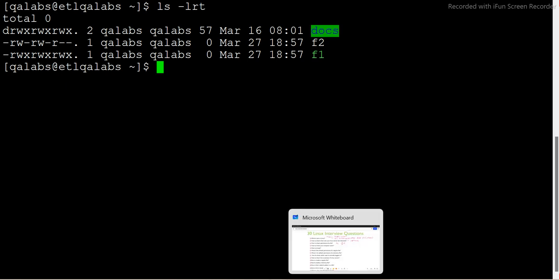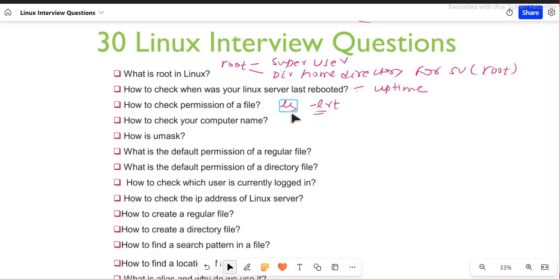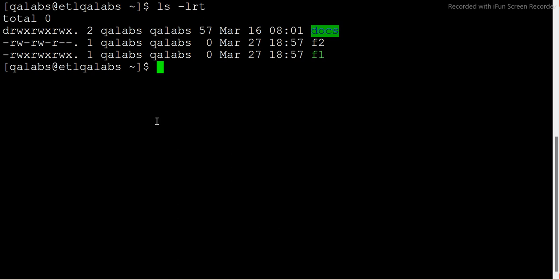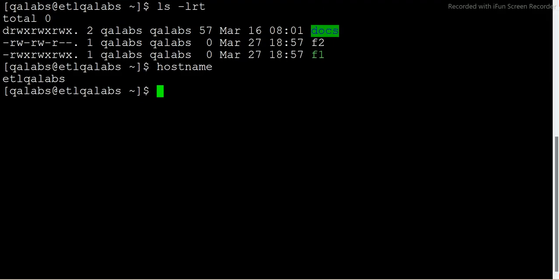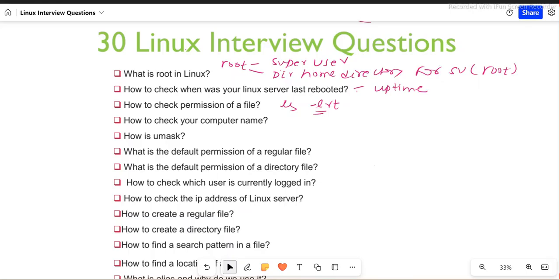Let's go to the next one. The next one asks how to check your computer name. How can you check your computer name, guys? There is a command called hostname. It shows etlqalabs. This is the hostname, or the computer name, of your Linux machine, correct? So it's basically hostname. All right, this is a command you can use.